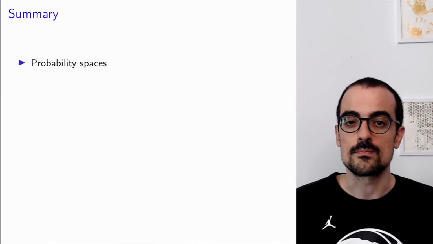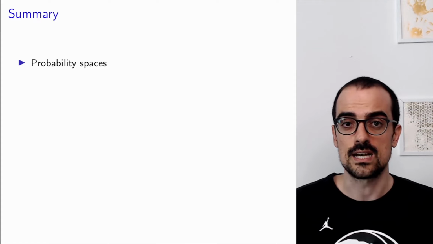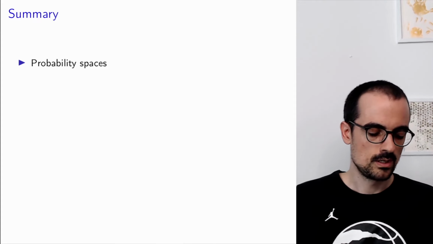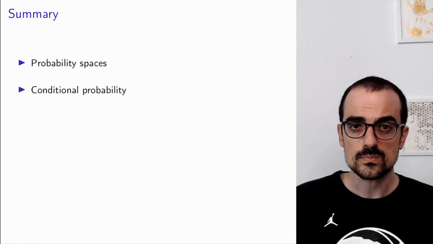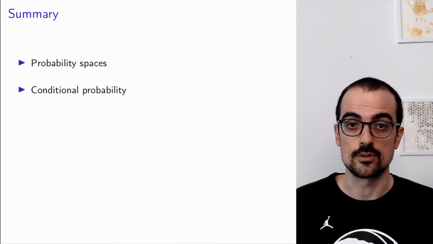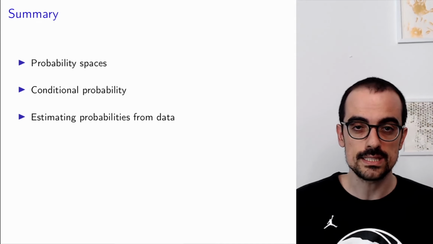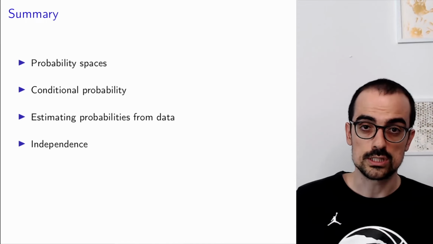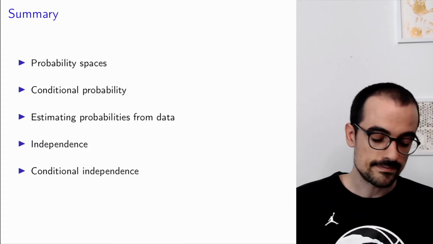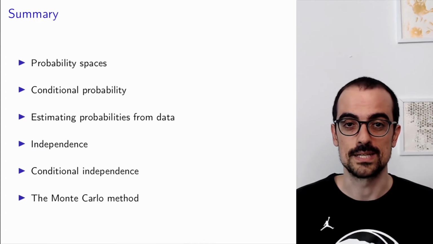And that's it. So let's summarize what we talked about. We've talked about probability spaces, which provide a mathematical framework to define probability. We defined conditional probability, which allows us to update probabilities using additional information. We explained how to estimate probabilities from data. We talked about independence and conditional independence, which are very important for probabilistic modeling. And finally, we described how to use computer simulations to estimate probabilities.